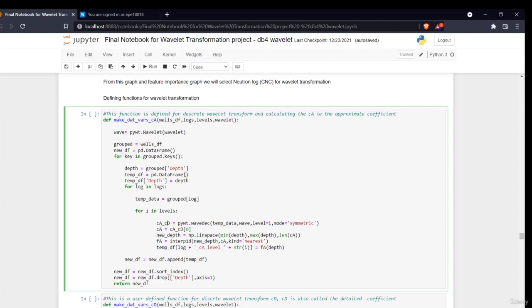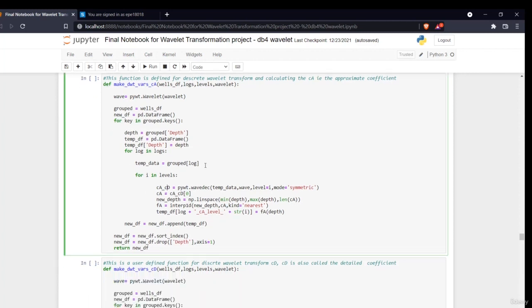There are db4 wavelet, Haar wavelet. Here I'll be using db4 wavelet. If you want to gain more knowledge about it, you can just Google how many wavelets there are. Basically they are just different mathematical functions which will convert the data into different types. You can apply different wavelets and see what result you are gaining, right?